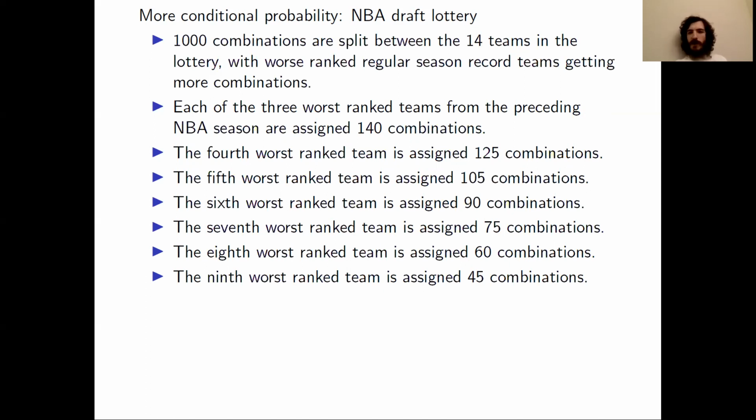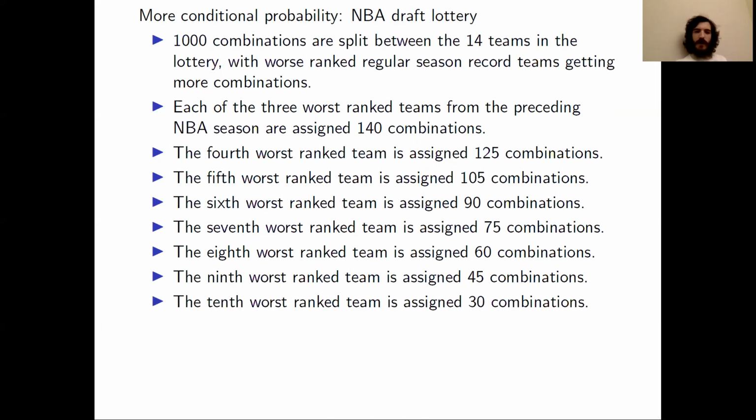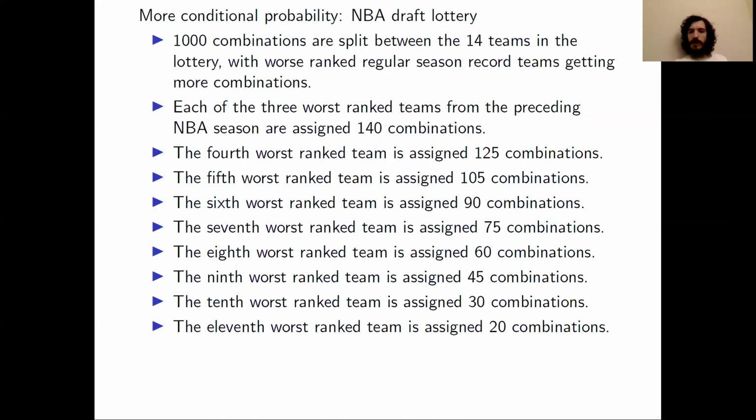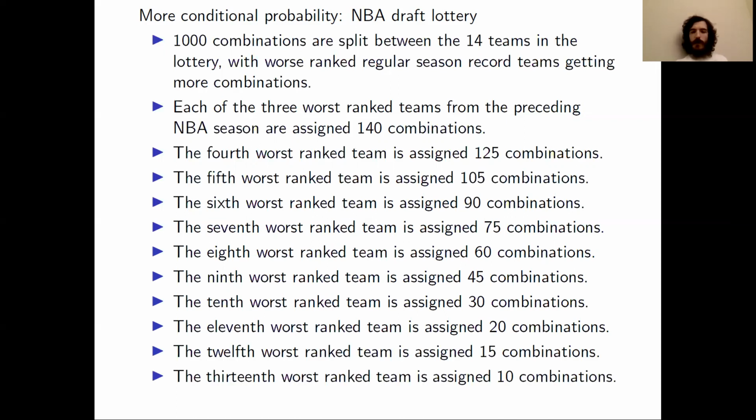So you can see the combinations are dropping fast as the teams get better. The 10th worst team gets 30 combinations. The 11th worst team gets 20. The 12th worst gets 15. The 13th worst only gets 10. And the 14th only gets 5.